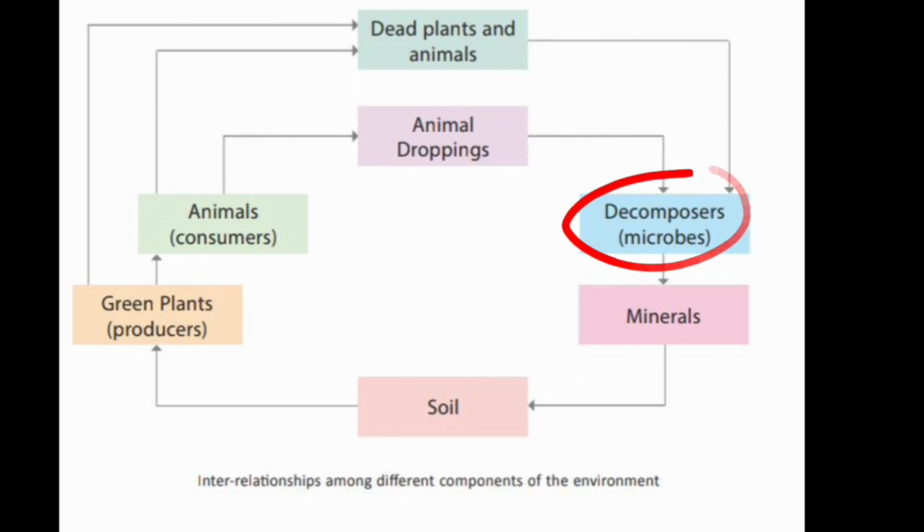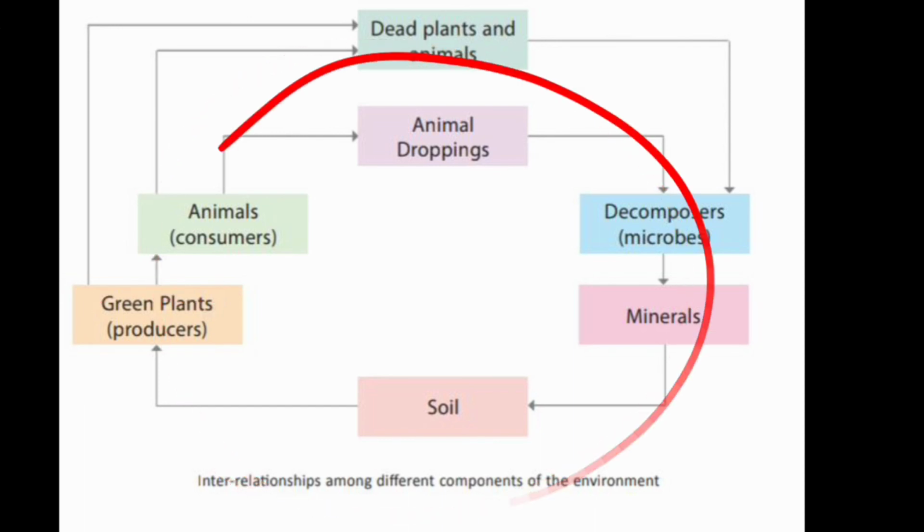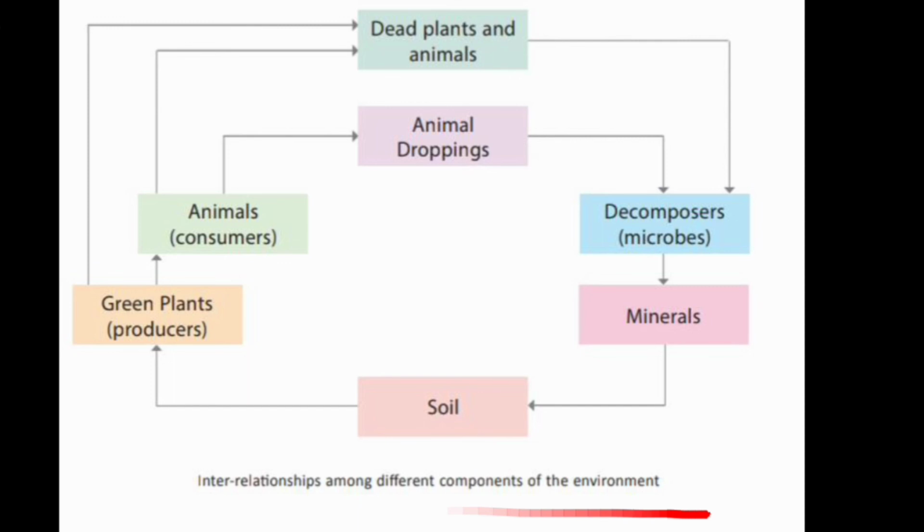They break it down into simpler molecules and convert it into minerals. Then the minerals are again conserved in the soil. Now again the soil is used by the green plants for their growth. So this is the interrelationship among different components of the environment through the mineral cycle. I hope the mineral cycle is clear to you all.